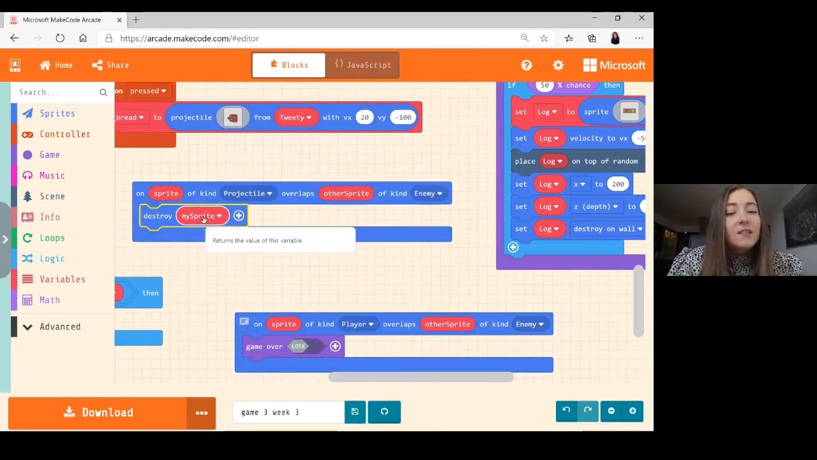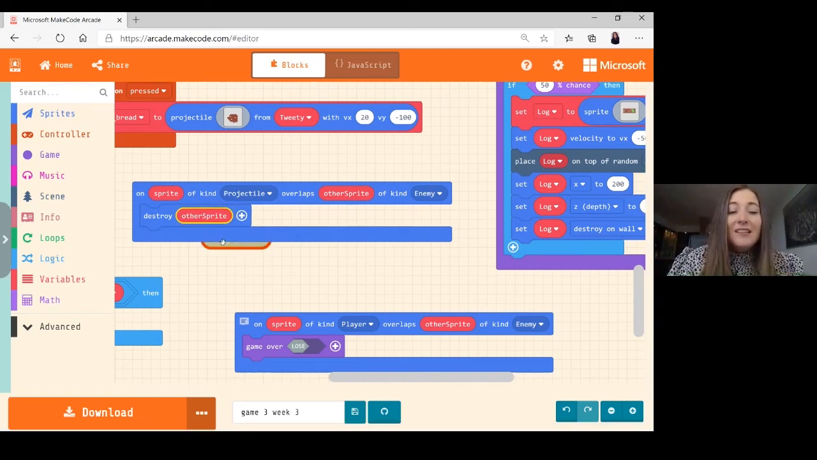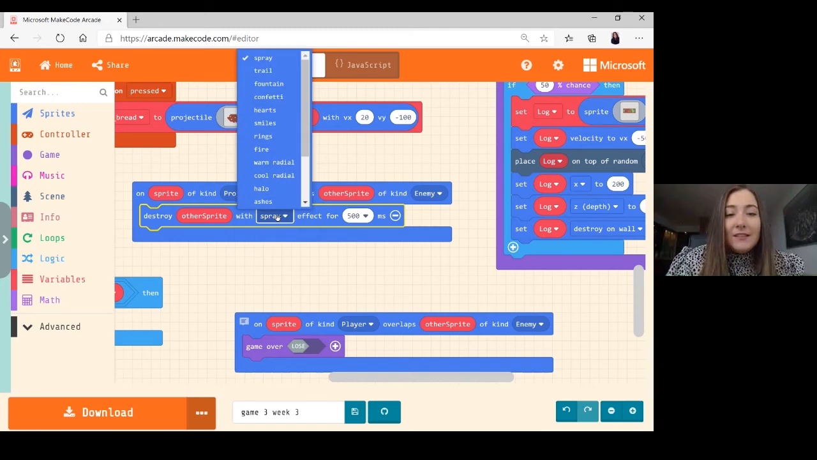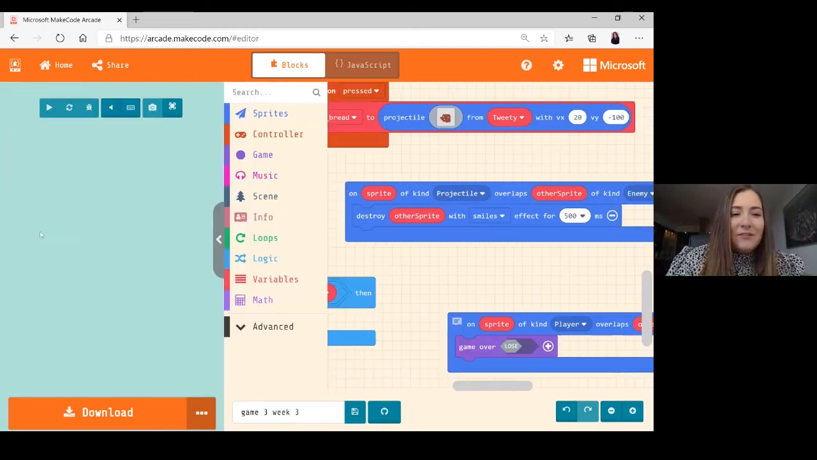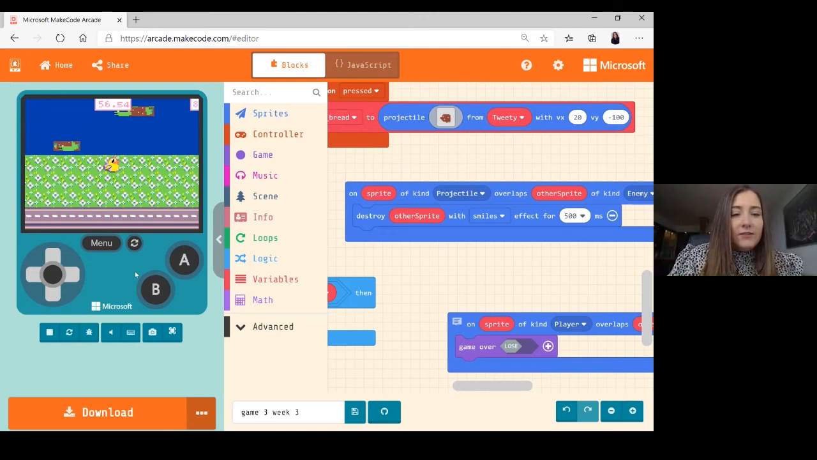And it's not my sprite, if you remember. We've done this a couple of times. It's going to be the other sprite, because that means it's going to be the latest one that we've hit. And let's say with smiles, because they're so happy to be out of that small pond. Okay, let me see if this works. I just need to find one.